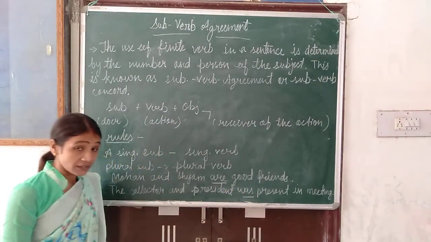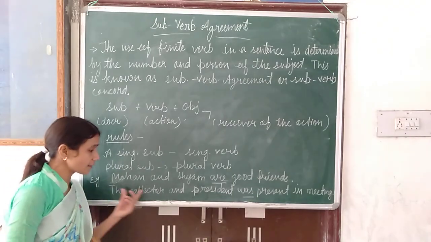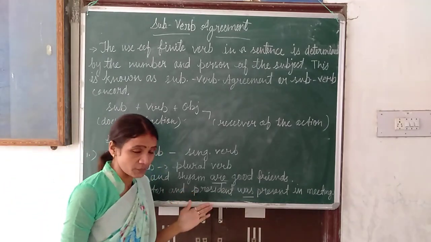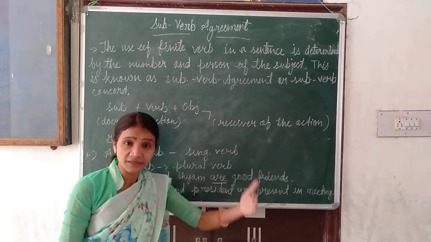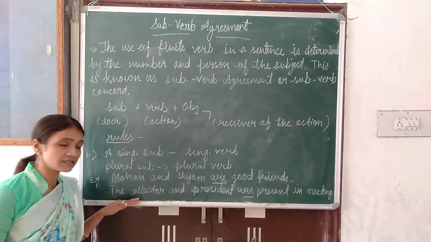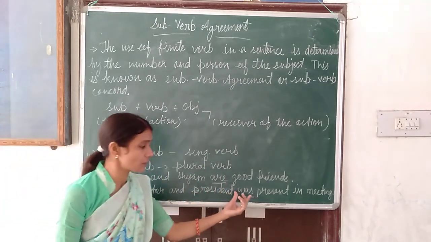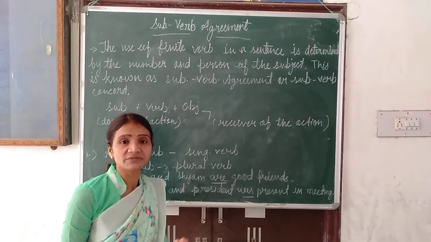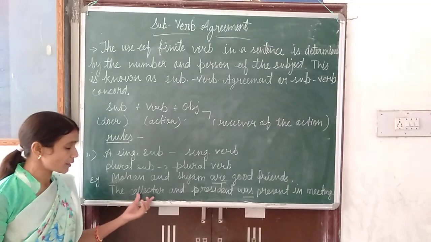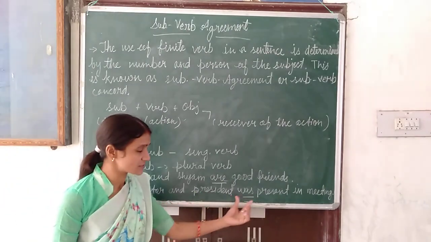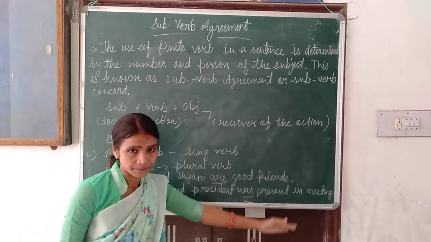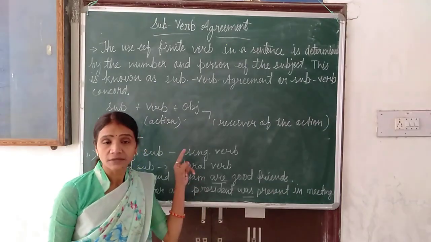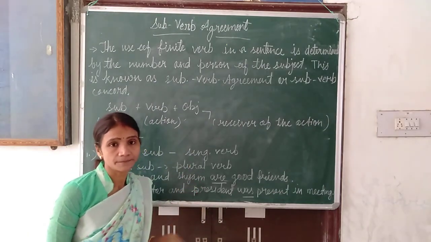But if in a sentence it is written like the collector and the president, it means president is another person and collector is another person. At that time we will use a plural verb, not was, because there will be two subjects. But in this sentence, the collector and the president was present in the meeting. Now if you want to take a screenshot, you can take.